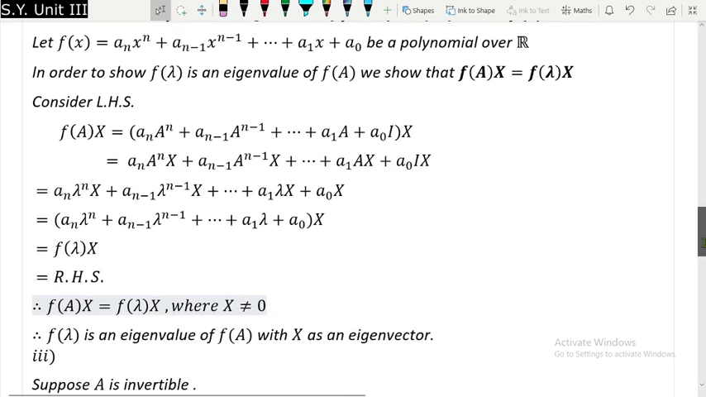Now we are going to prove that if A is invertible, then lambda inverse is an eigenvalue of A inverse. So this is quite simple.